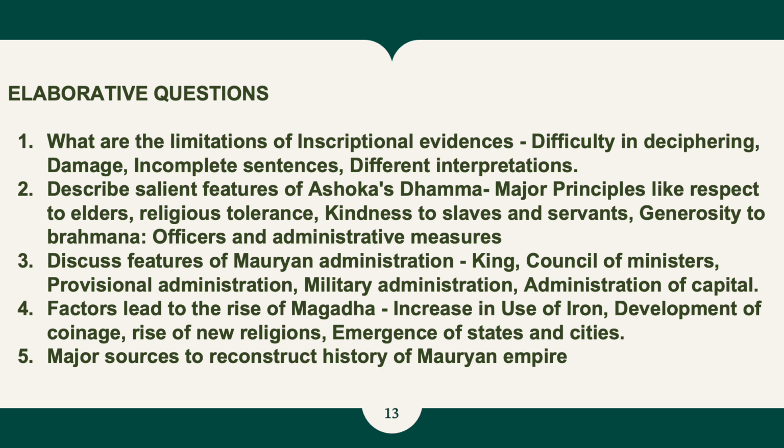Second, describe the salient features of Ashoka's Dhamma. In this you have to include major principles like respect to elders, religious tolerance, kindness to slaves and servants, generosity to brahmanas, and also the points like officers and administrative measures of Ashoka should be covered.